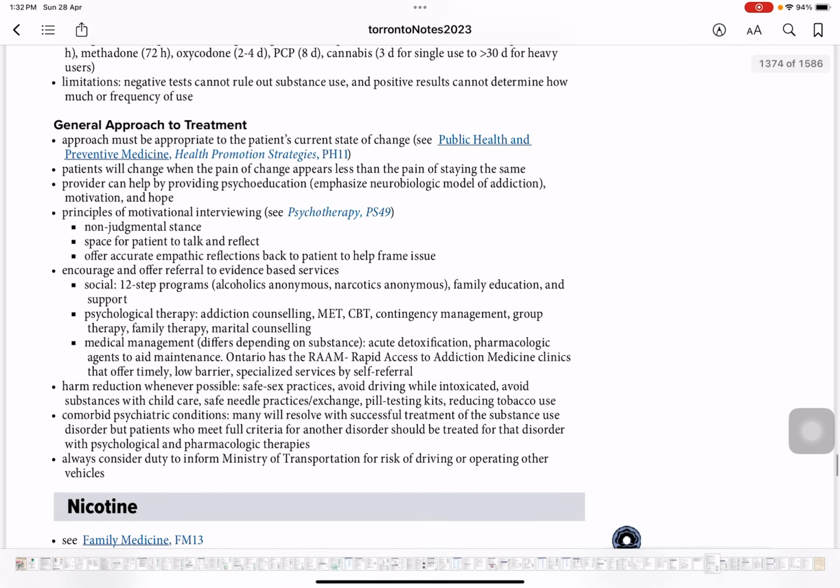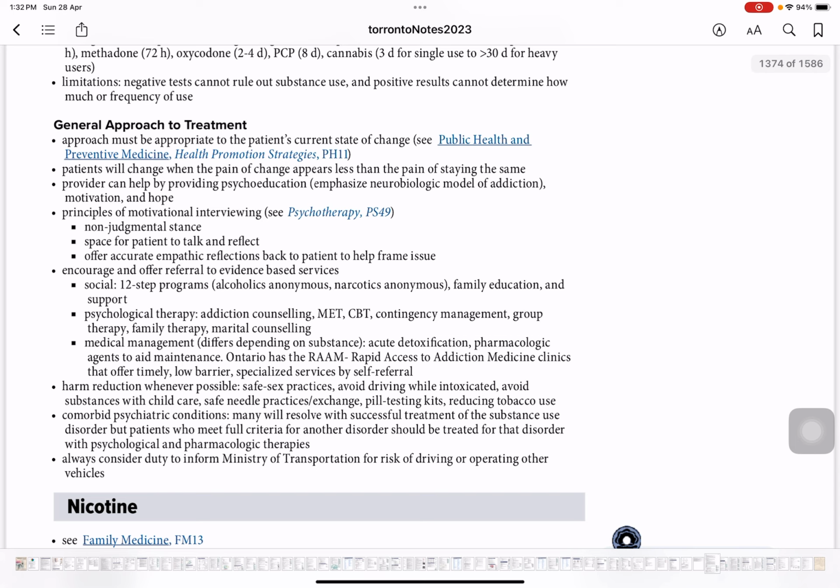So, the general approach to the treatment is that the approach must be appropriate to the patient's current stage of change. We'll be looking into public health promotion strategies, PH 11 section, for that approach. Patient will change when the pain of change appears less than the pain of staying the same.